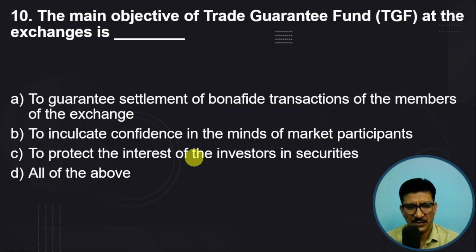The answer is all of the above, because this fund ensures settlement of the genuine transactions done by the members in the exchange. It also inculcates confidence in the minds of market participants that the trade will be settled no matter what happens with the other party, and protects the interest of the investors.